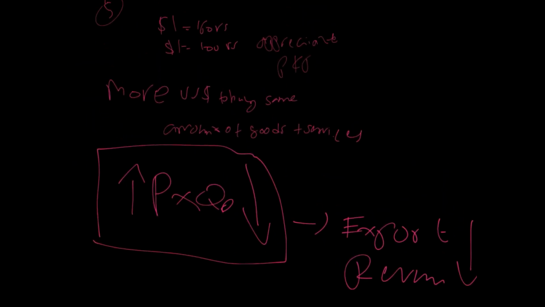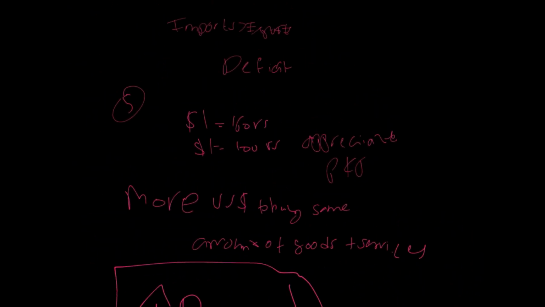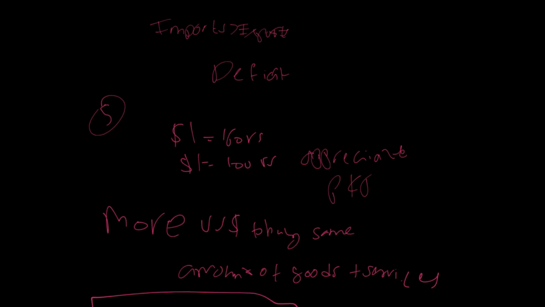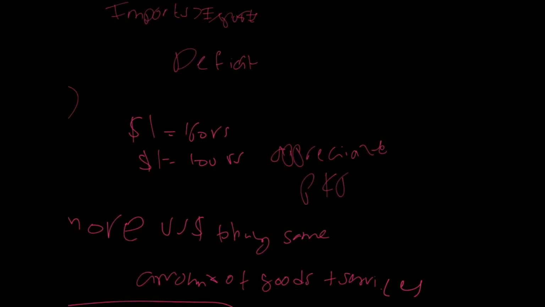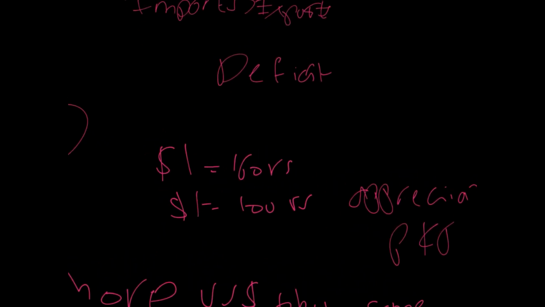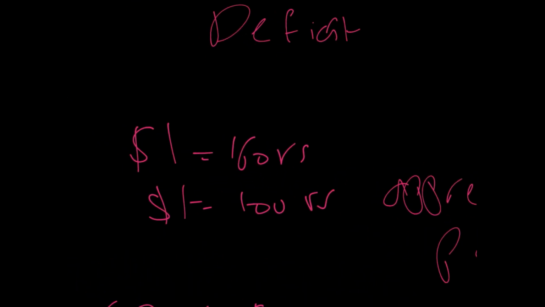And at the same time, since the Pakistani rupee has appreciated, right, so from 160 rupees it has changed to like 100 rupees. Now let's try to understand this one. So initially Pakistani people had to pay 160 rupees to buy goods worth $1 in the US, right? But now they have to pay less. They only have to pay 100 rupees to buy the same amount of goods and services, right?